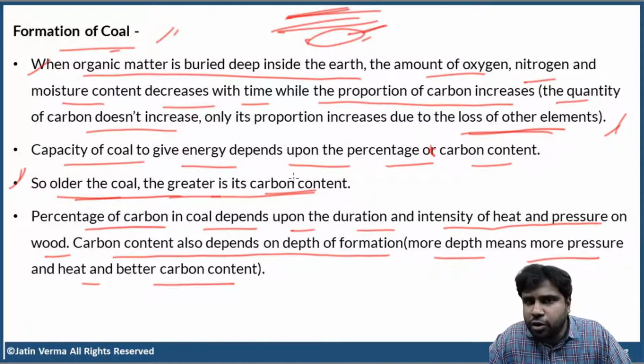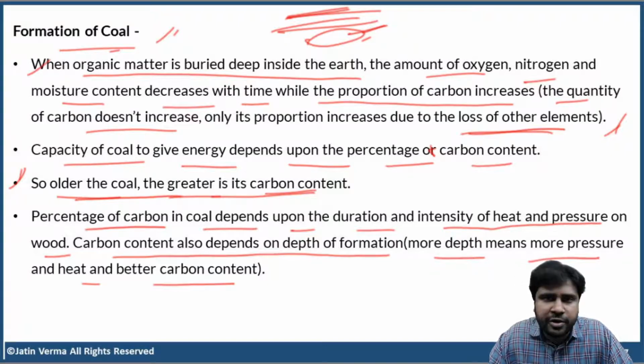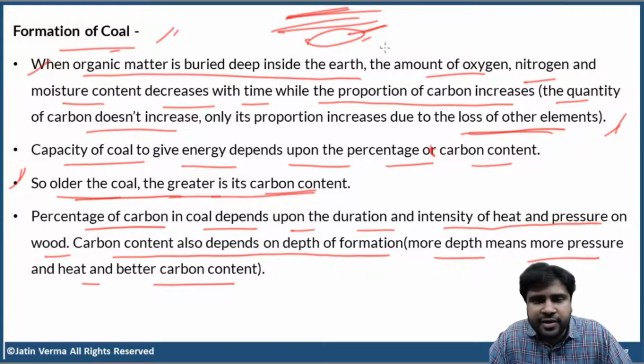Now, when does coal have more carbon content? If it is very old. That means the coal was buried deep inside the earth, organic matter or wood was buried deep inside the earth, and a lot of heat, a lot of pressure acted on that piece of organic matter for a very long time. All the other elements, apart from carbon, escape out, leaving carbon behind. Okay? Did you get this, guys? Everybody?